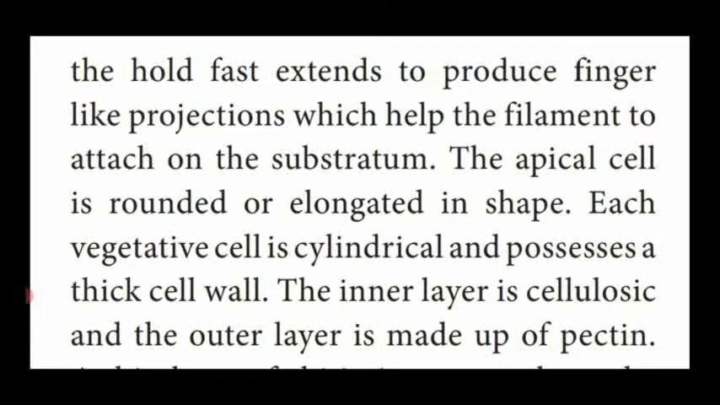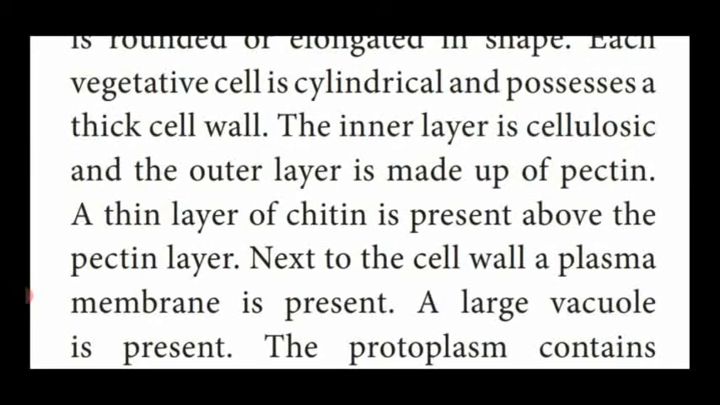Other vegetative cells are cylindrical and made up of a thick cell wall. The inner cell wall is made of cellulose. The outer cell wall is made of pectin. And also a thin layer of chitin is present above the pectin layer. So the cell wall consists of three types of chemical substance: the inner wall is made of cellulose, the outer wall is made of pectin, and the outer surface of pectin is lined with a thin layer of chitin.